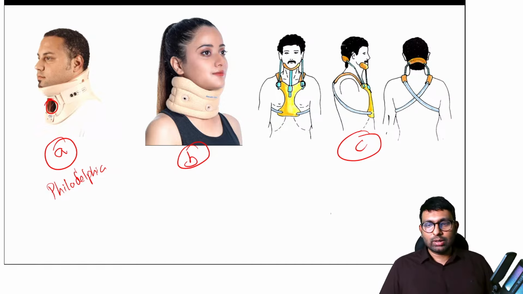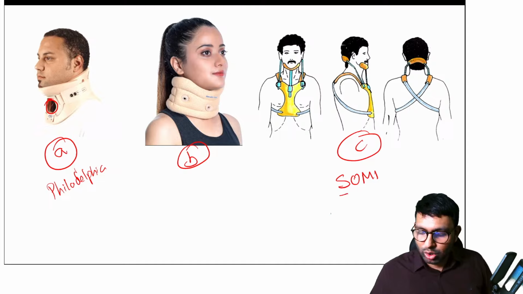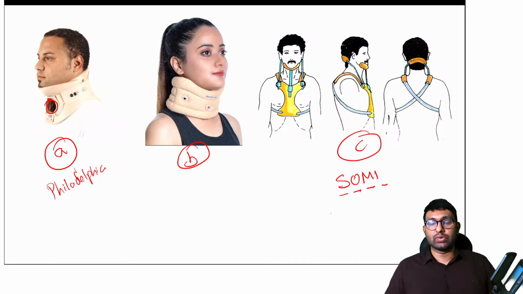Which is this? B. Shabir says C is SOMI. Correct. You're right, Shabir. This is SOMI, also called sterno-occipito-mandibular immobilizer, which is a very good kind of immobilizer for upper cervical and cervical injuries. Best type of immobilization for cervical spine.